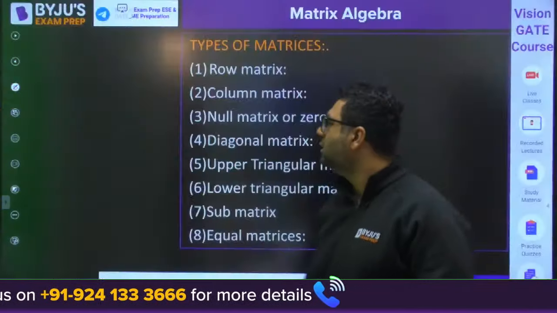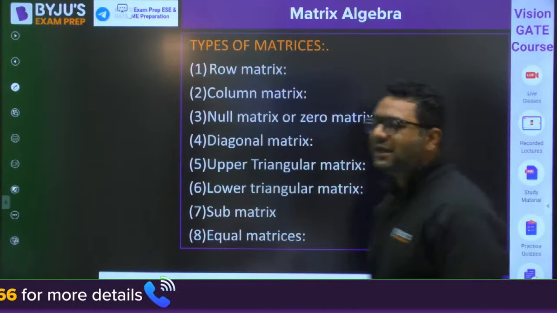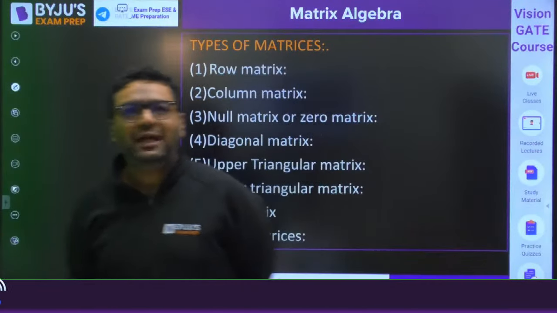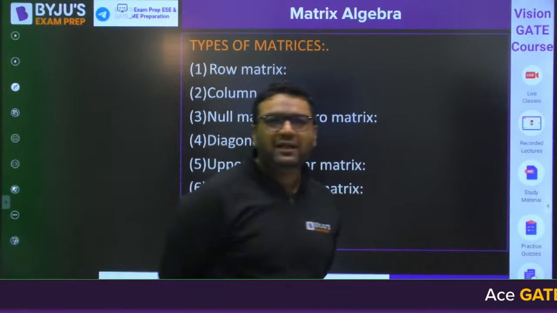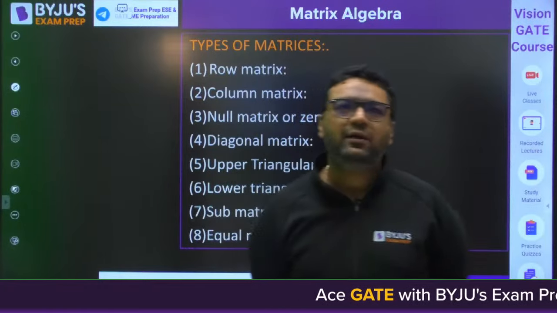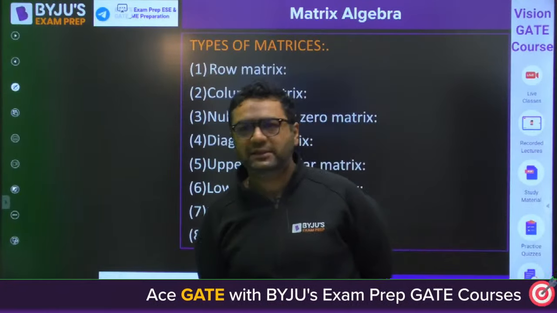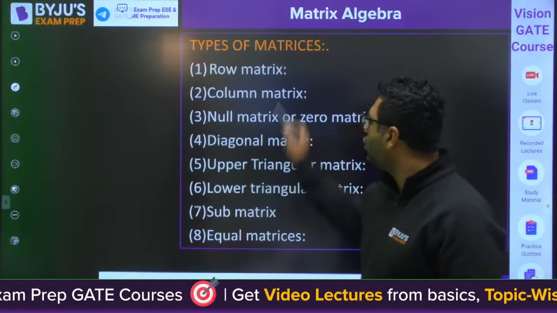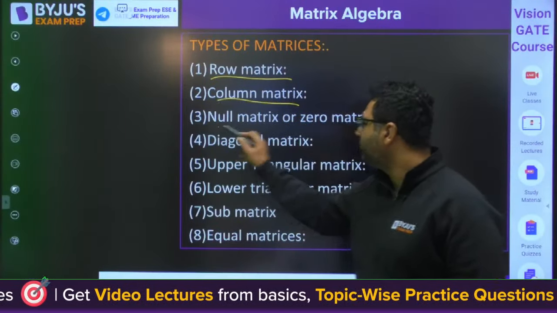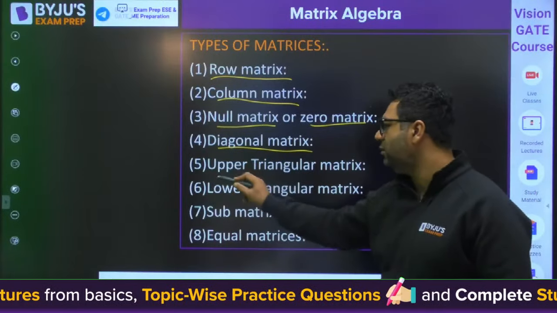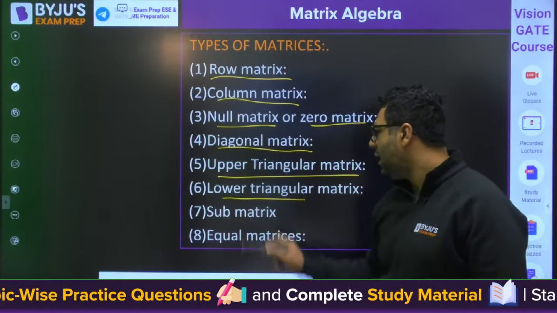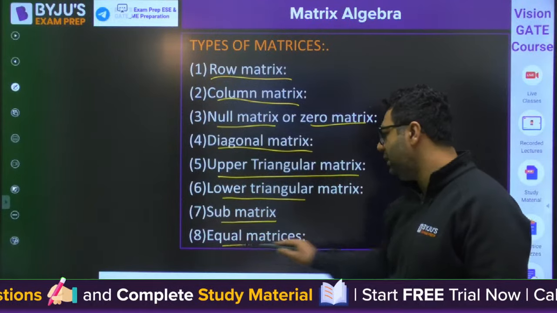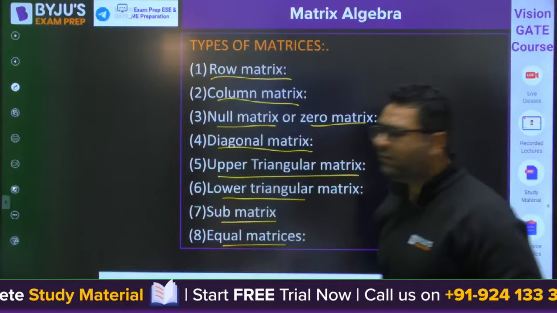Nishant, good morning. So guys, now without wasting time, we are starting with the types of matrices. Like we have seen the types of determinant, right now we are having the types of matrices. These are specifically 8 types we are going to talk about: row matrix, column matrix, null matrix or zero matrix, diagonal matrix, upper triangular, lower triangular, submatrix and equal matrices. So one by one we will see.